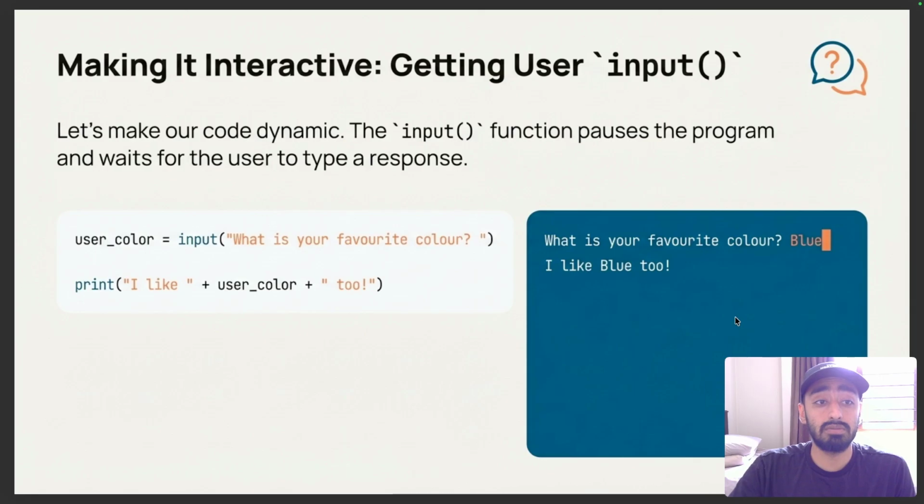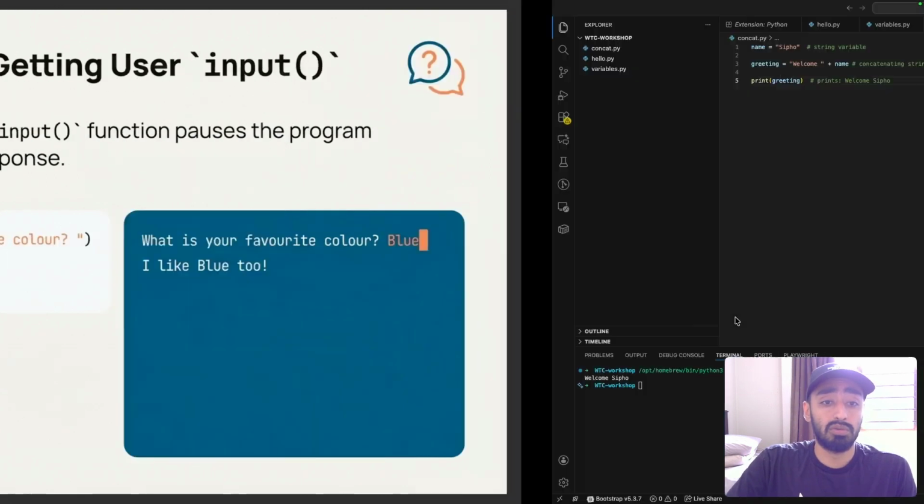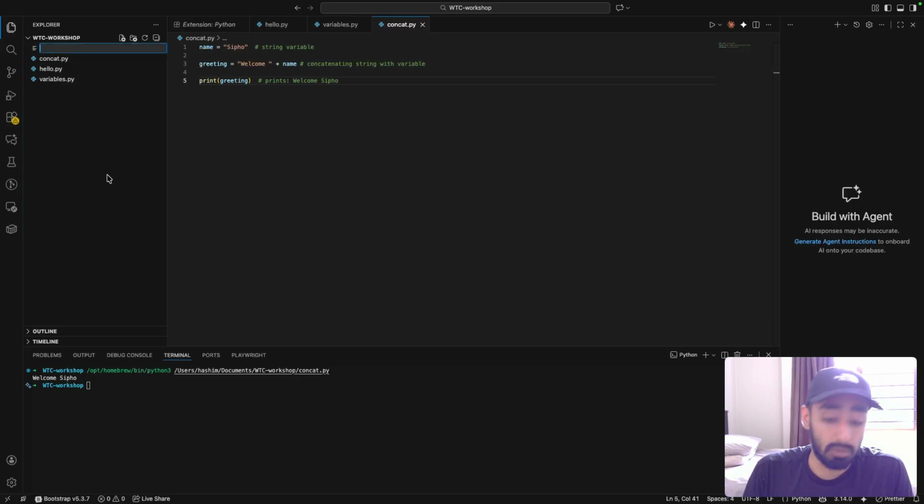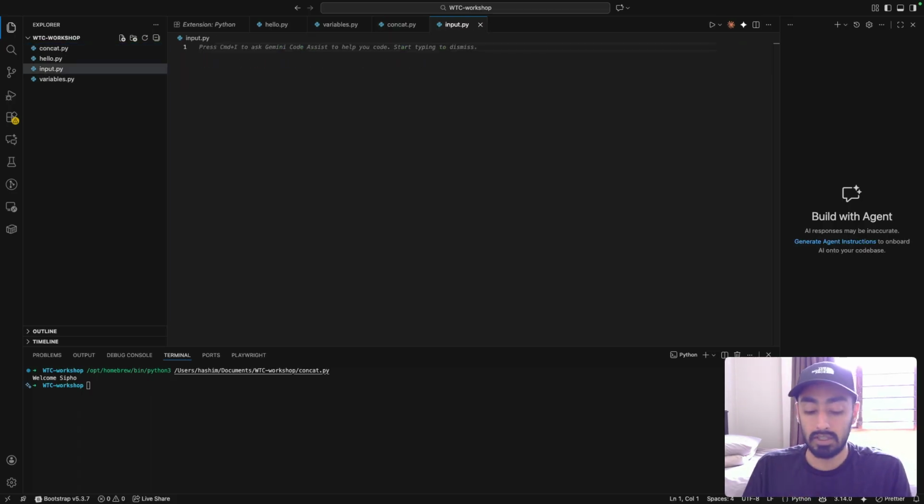The input function pauses the program and waits for you to respond in the terminal and to type a response. We are going to ask someone what their favorite color is, and I'm going to name this input.py to make it clearer as to what we're doing.